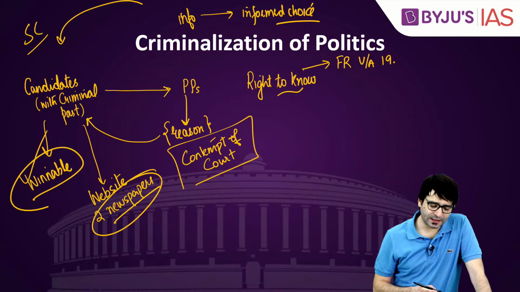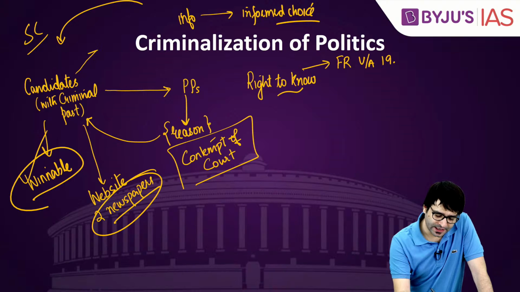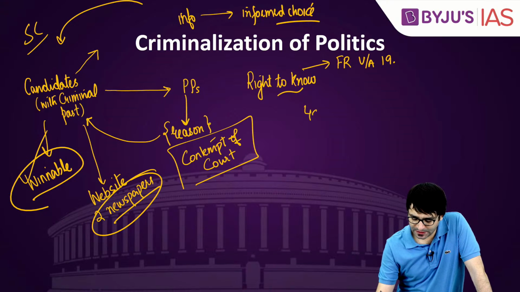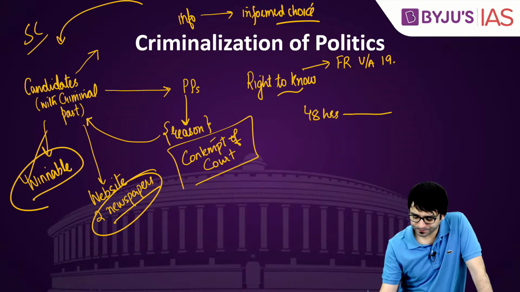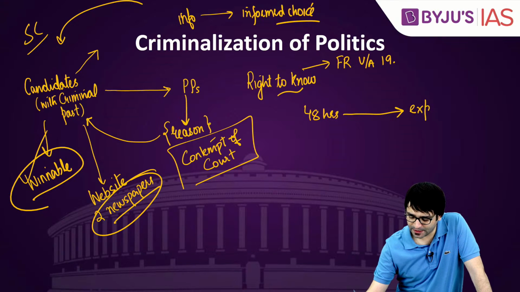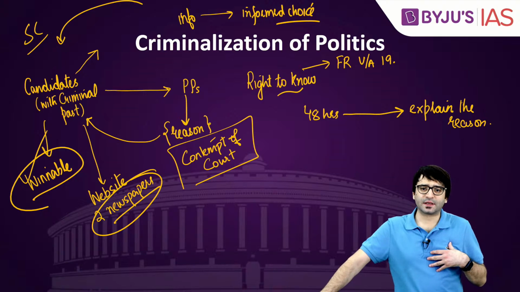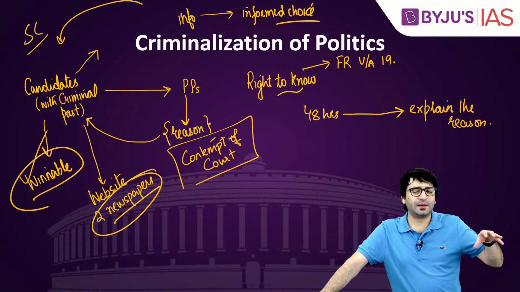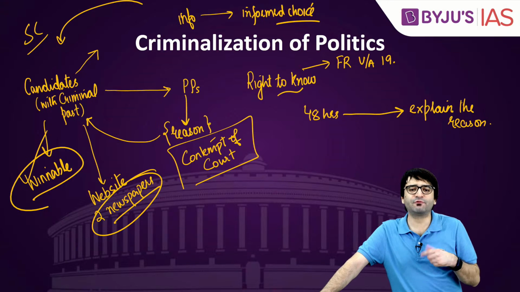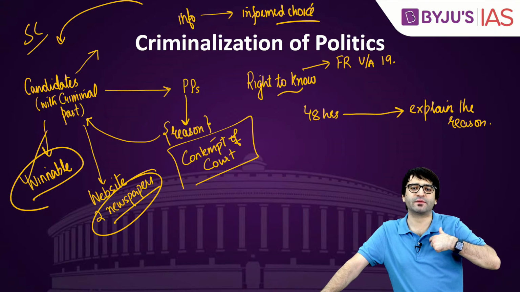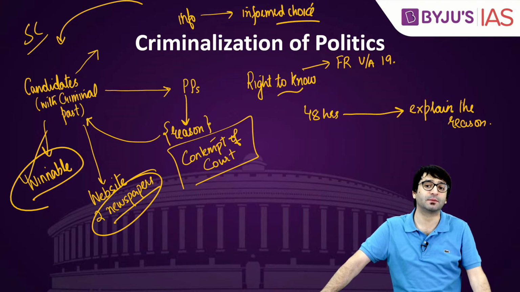The Supreme Court had also said, whenever you give a ticket to a candidate with a criminal past, within 48 hours, explain the reason. So if I am a candidate with a criminal past, and I have been given a ticket by a political party, within 48 hours of me getting the ticket, explain to the people why I was given the ticket despite the fact that I have a criminal past.